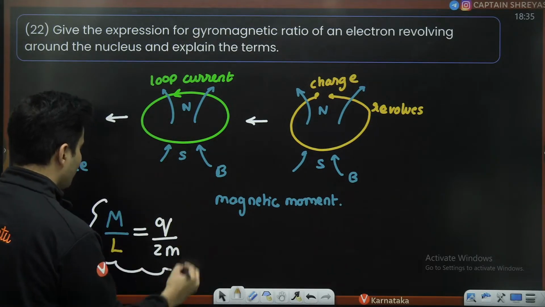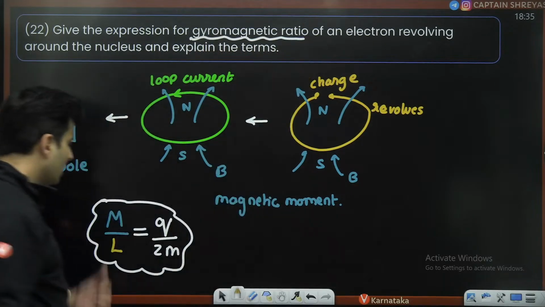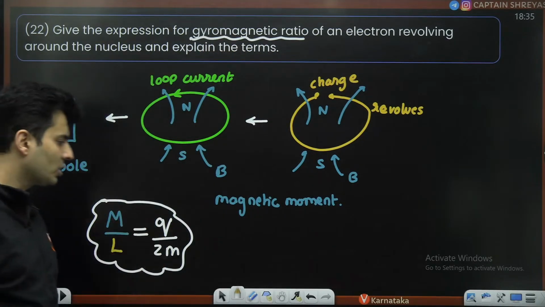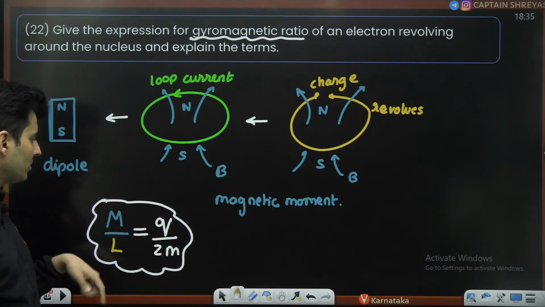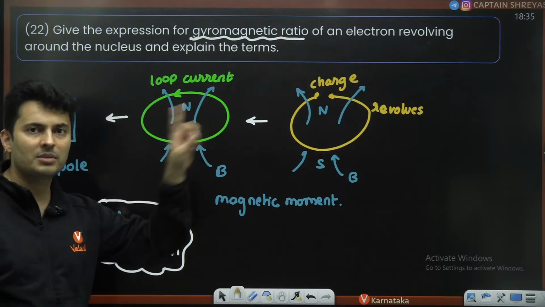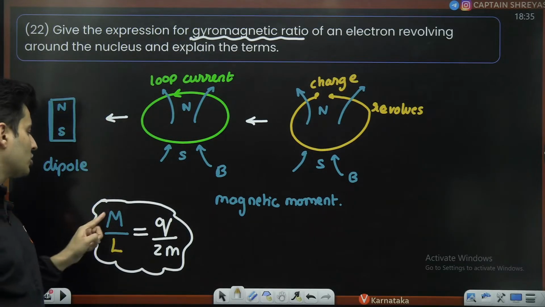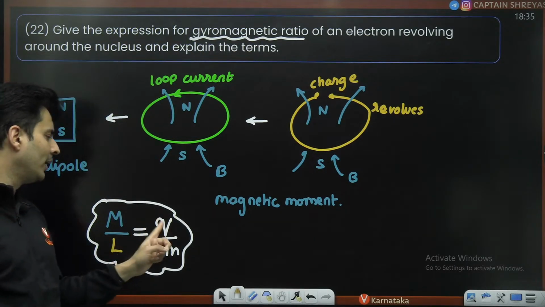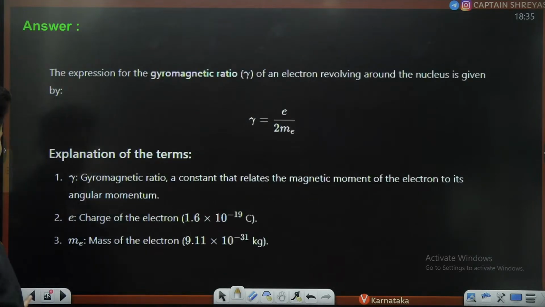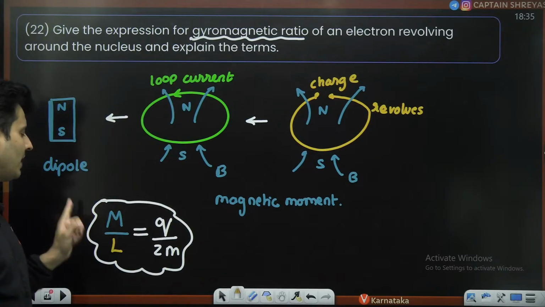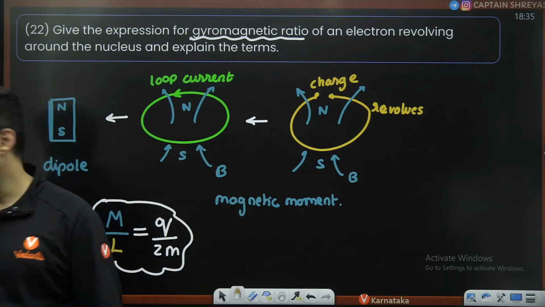This is that formula, and this is called your gyromagnetic ratio. Gyro means of rotation, magnetic because magnetic effect is produced. So rotating charges producing magnetic moment. That's why gyromagnetic ratio. Magnetic moment by angular momentum is q by 2m. So you can mention m is magnetic moment, L is angular momentum, q is charge, m is basically the mass.